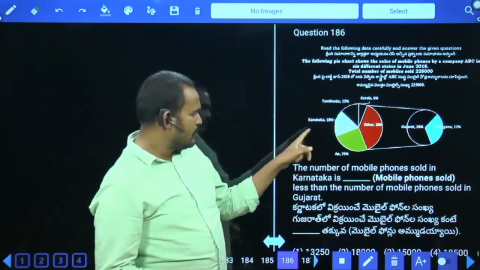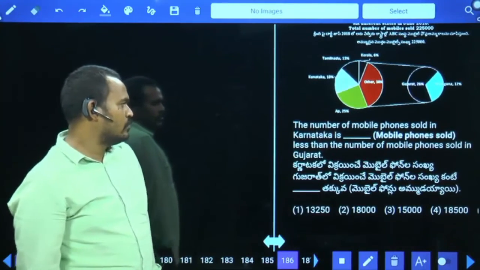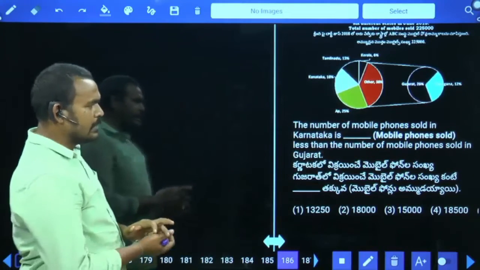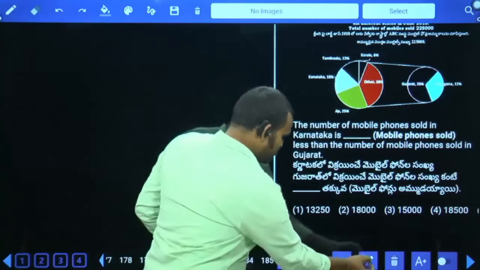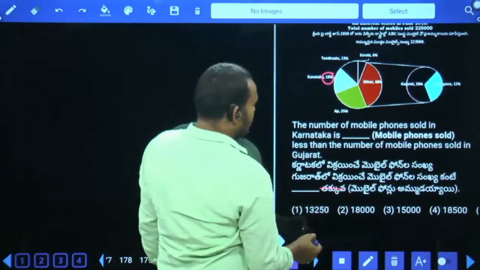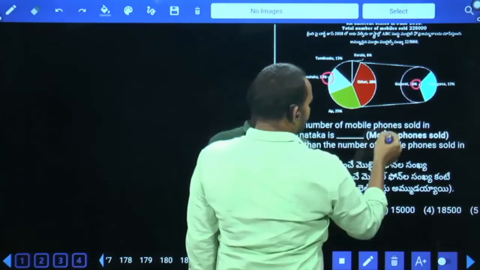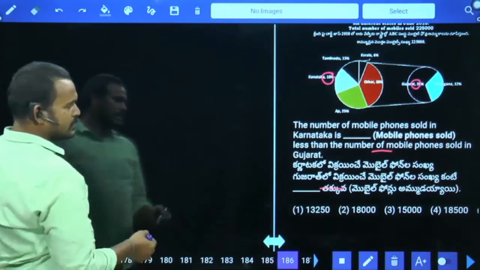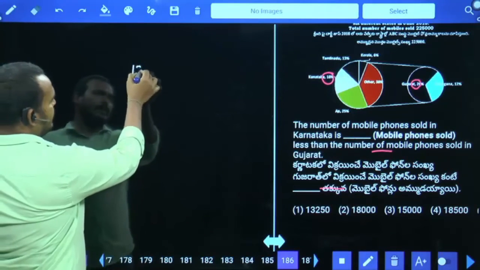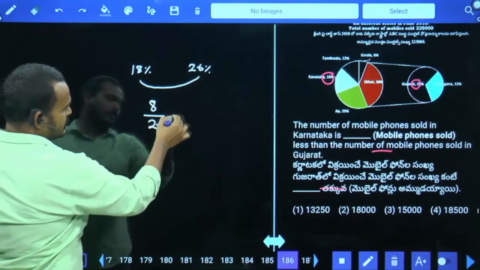And first one, Kerala, Tamil Nadu, Karnataka, all the data are given. And two pie charts. But the first one, the number of mobile phones sold in Karnataka is less than the number of mobile phones sold in Gujarat. What is the Karnataka percentage? 18%. Next, Karnataka percentage 18% and Gujarat percentage 26%. What is the difference in percentage? 8%. 18 and 26 difference is 8. 8 upon which value? 26. 8 by 26 into 100.